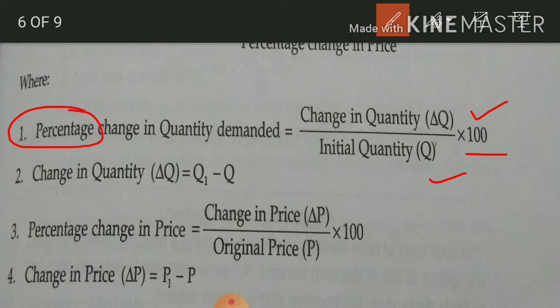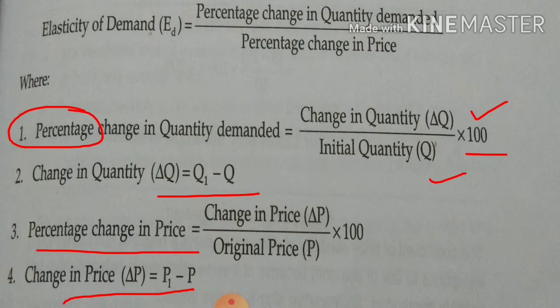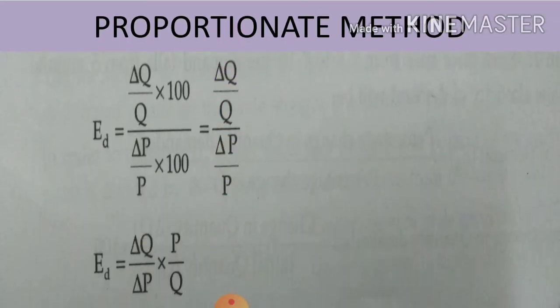Change in quantity can be calculated as Q1 minus Q, where Q1 is the new quantity and Q is the initial quantity. In the very same manner, percentage change in price can also be calculated, and change in price can also be calculated. When we put all the values here, we will get this formula.